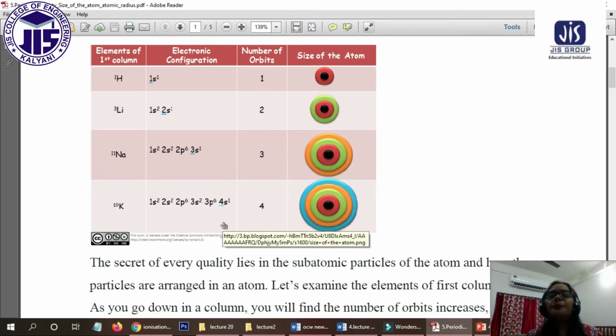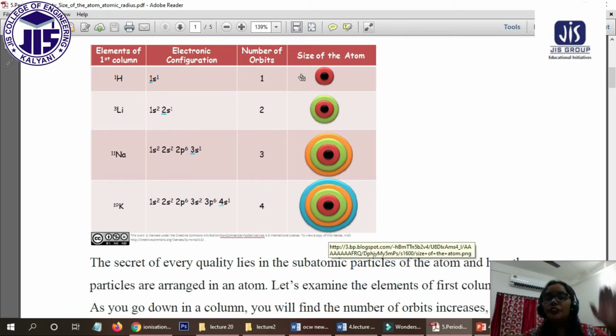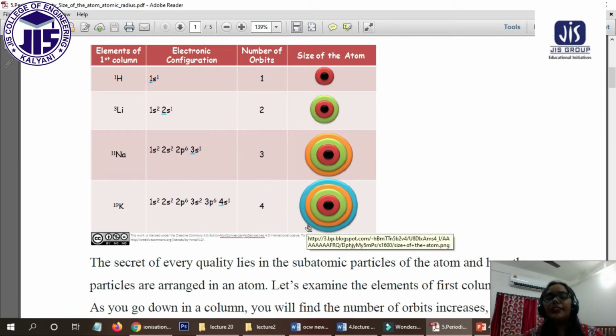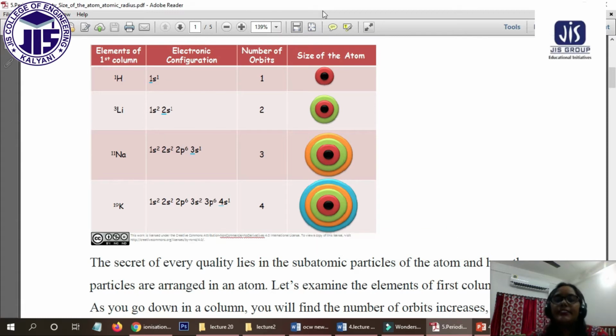So if we go down the group and the extra shells are added, the nucleus cannot hold the outer orbital electrons that much strongly. That's why the element will expand, and that's why the radius will be increasing. Understand? So if you go down the group, the radius will be increasing.